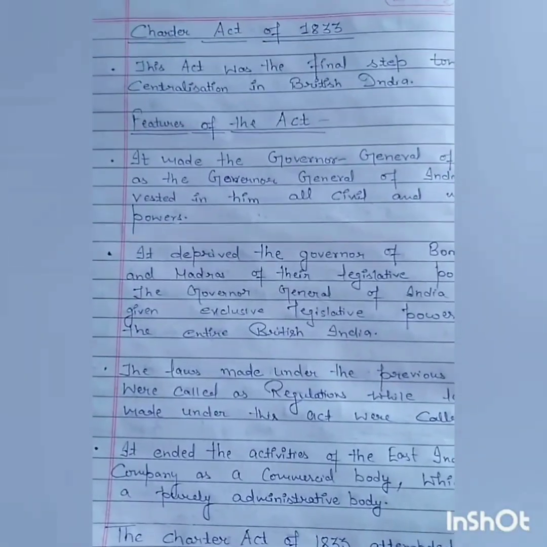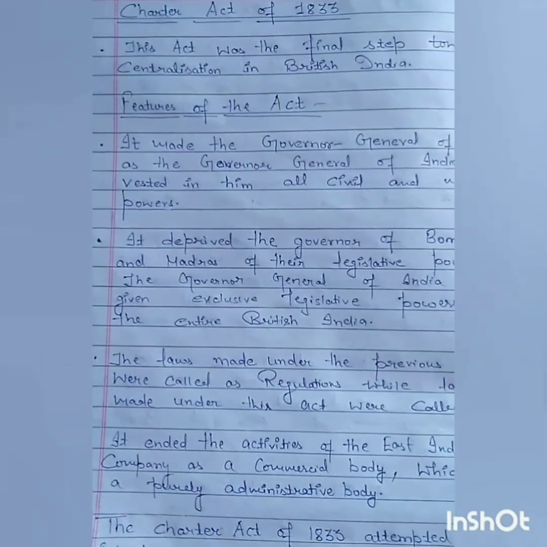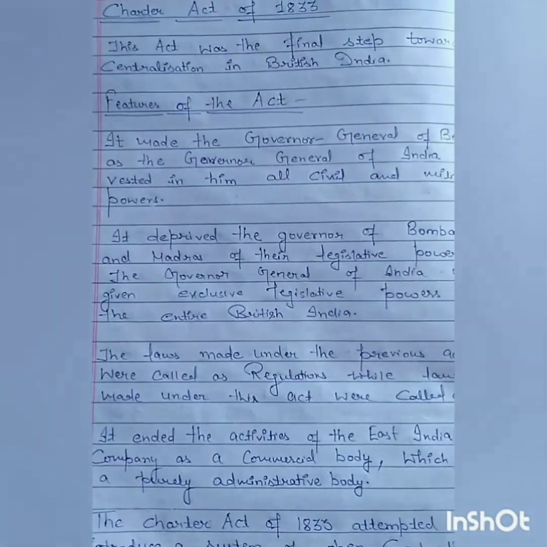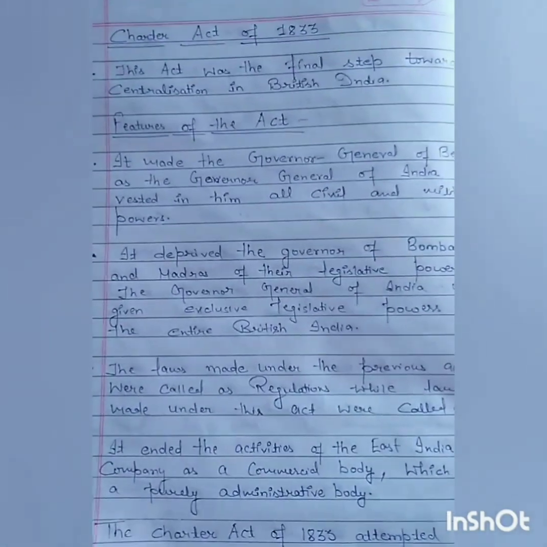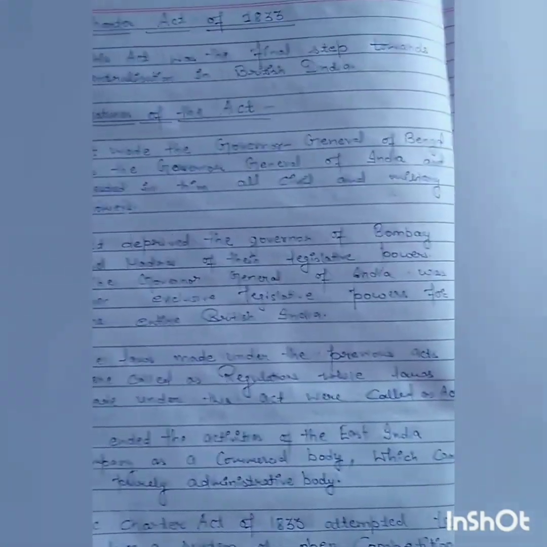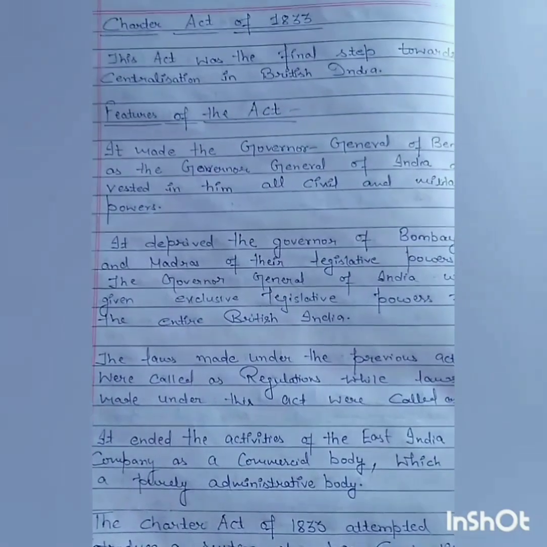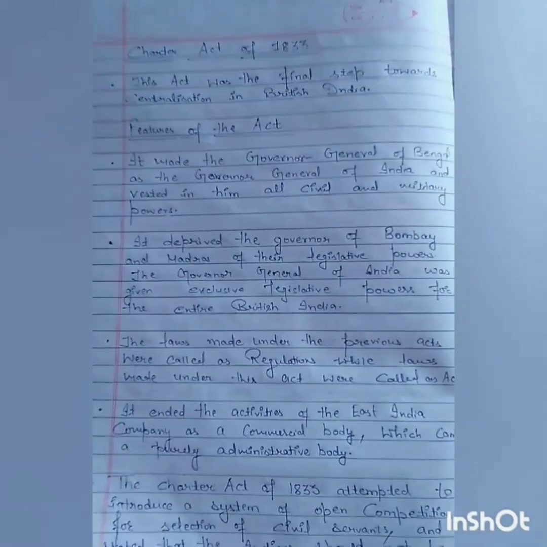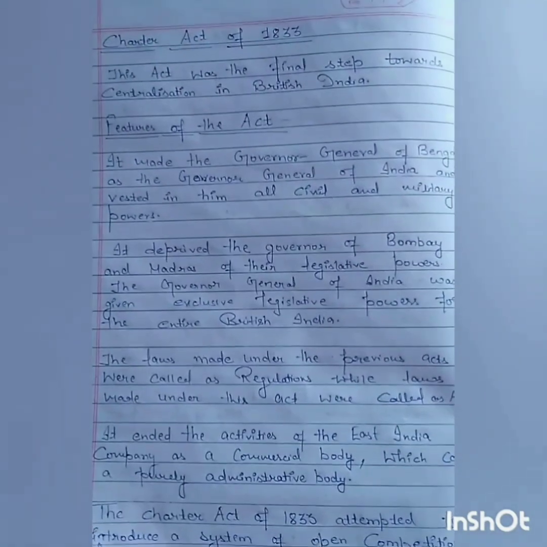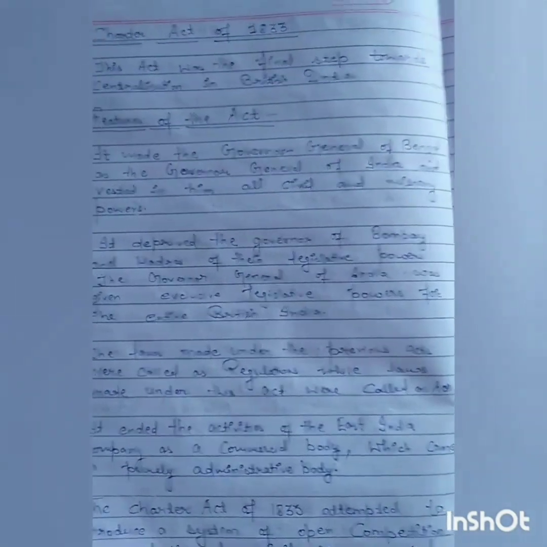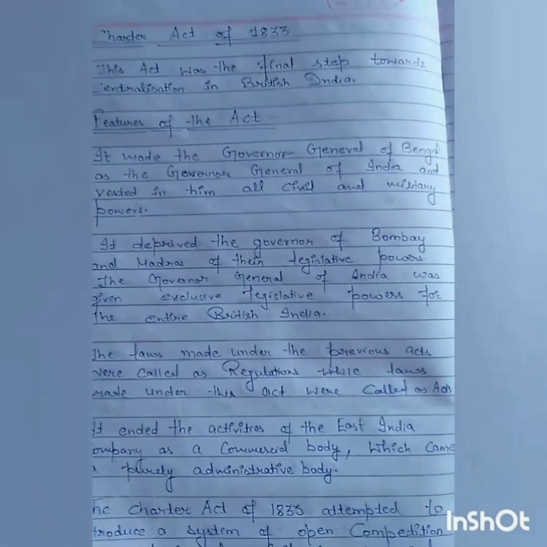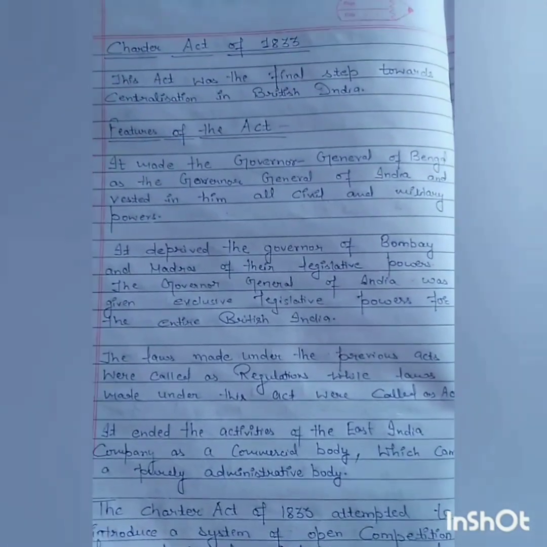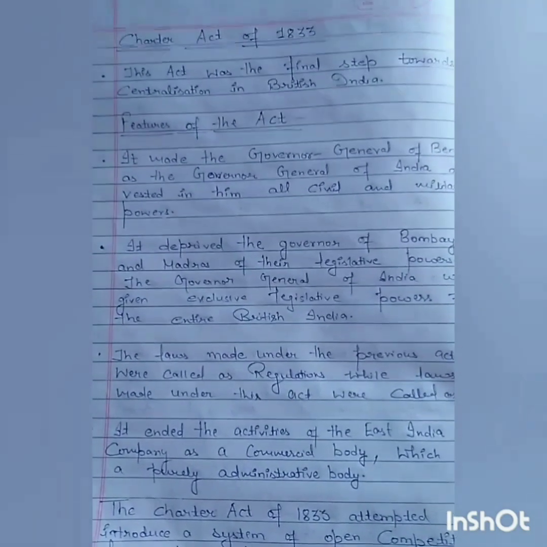The next one, Charter Act of 1833. This act was the final step towards centralization in British India. Features of the act. It made the Governor-General of Bengal the Governor-General of India and vested in him all civil and military powers. It deprived the Governors of Bombay and Madras of their legislative powers. The Governor-General of India was given exclusive legislative powers for the entire British India.